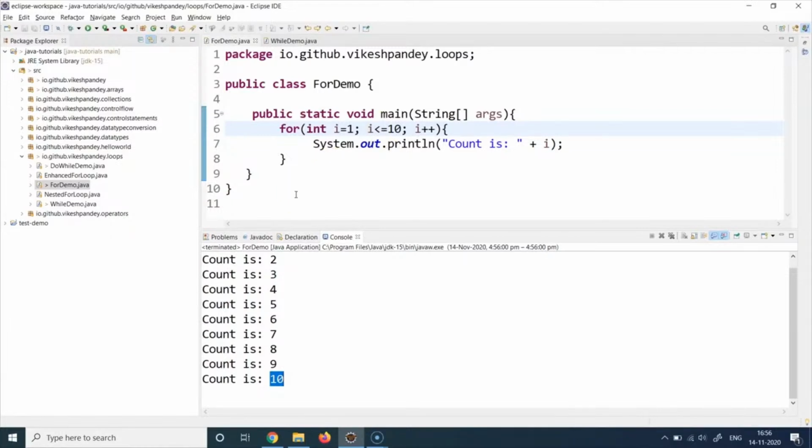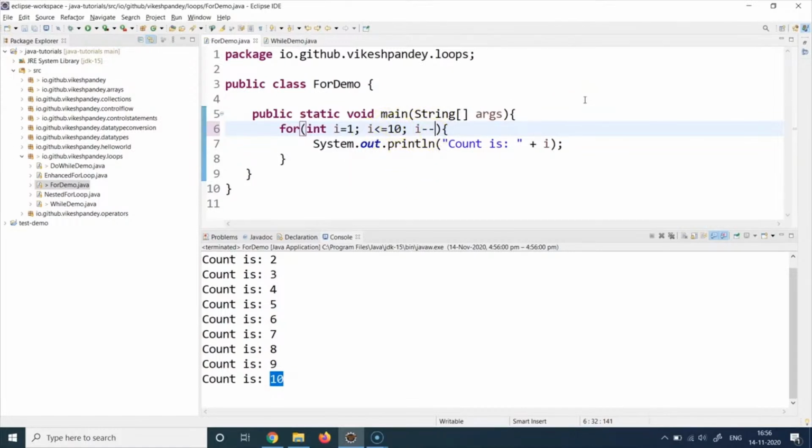You can also run some infinite loops. For example, if I say I equal to 1, I leave it at that, and I say I minus minus. So what happens? I equal to 1, 1 is less than 10. Yes, it goes here, prints the value, and then I decrement the value. I don't increment the value, I decrement the value. So whatever value comes out will always be less than 10, and this loop will run forever.